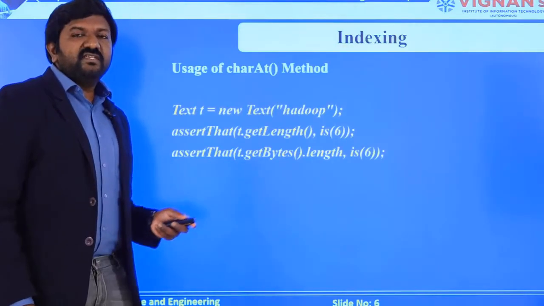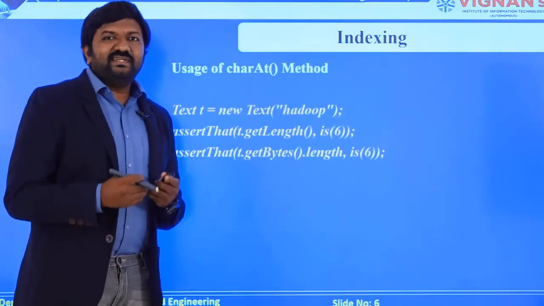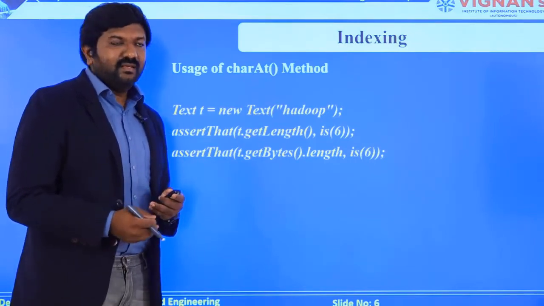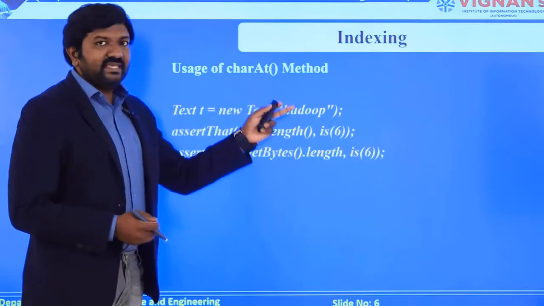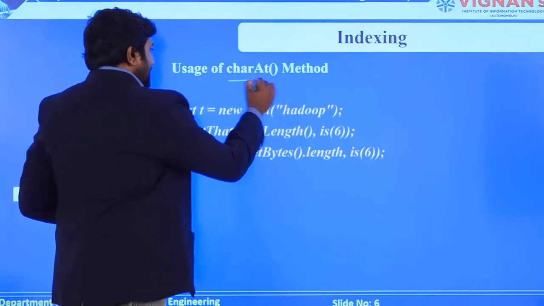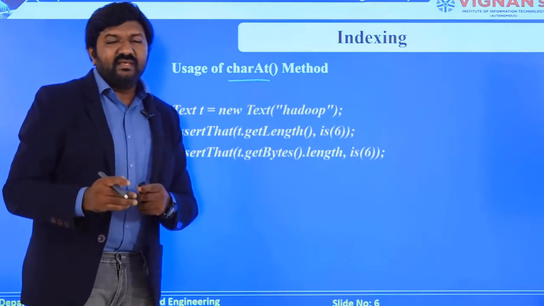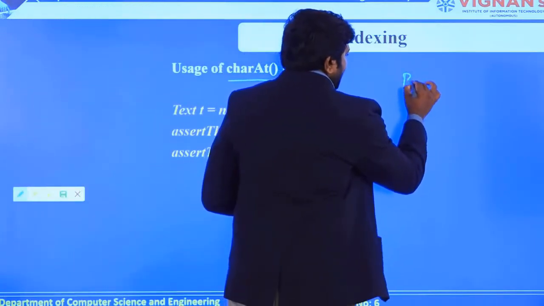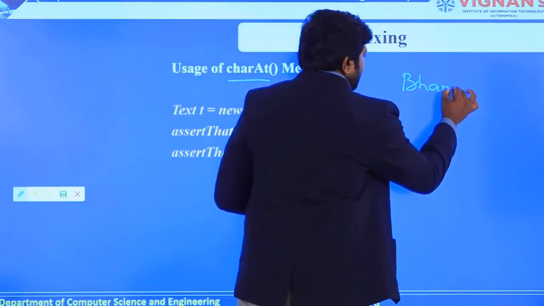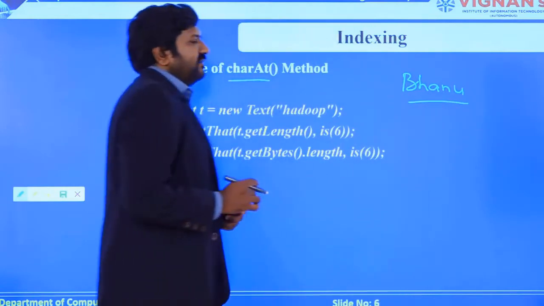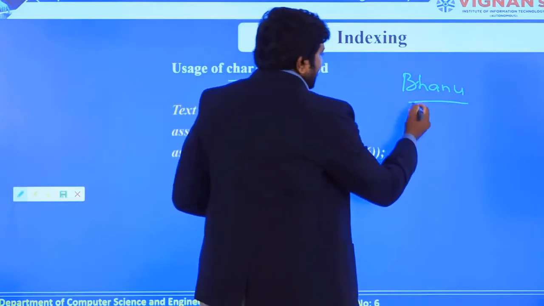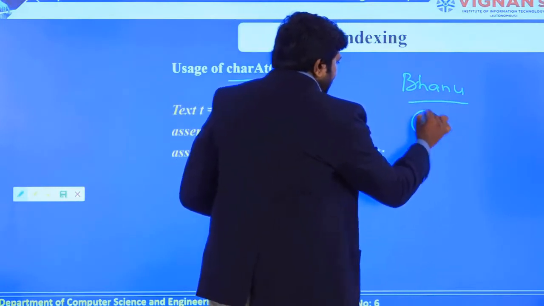One of the features is indexing. How will indexing be performed with the text writable that is being implemented? Here I have been using something called the charAt function. Let me make you understand in a better way. For example, I have a word, Bhanu. You can see and tell that there are a total of 5 characters.